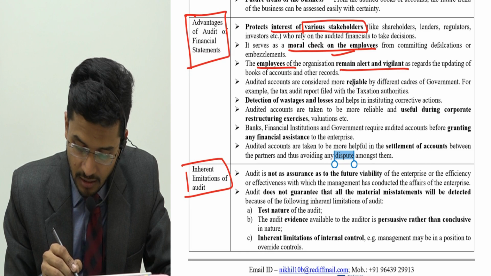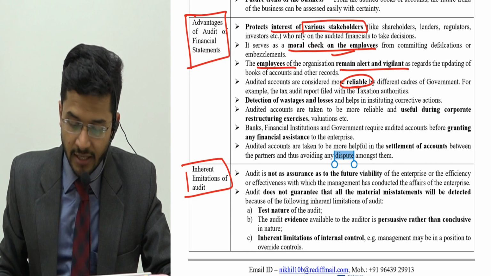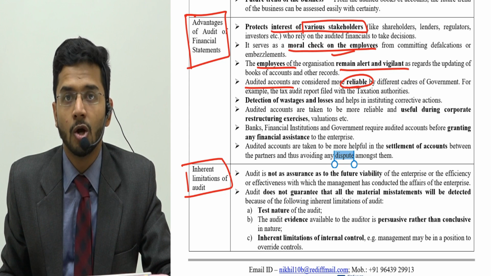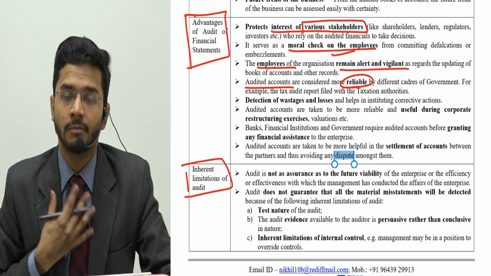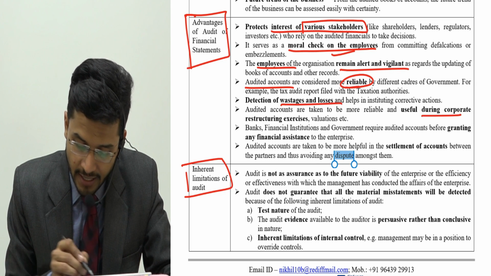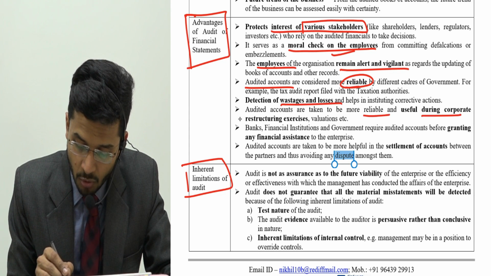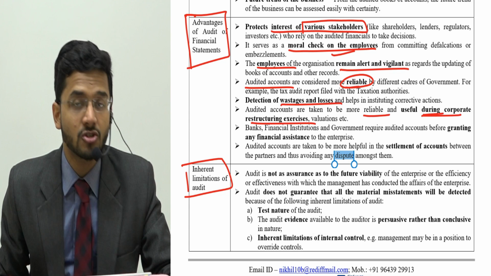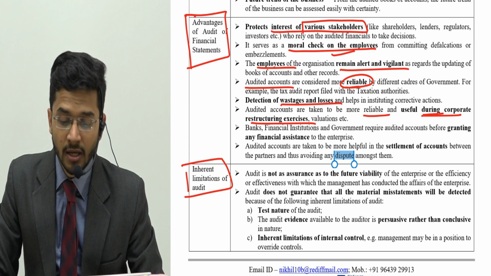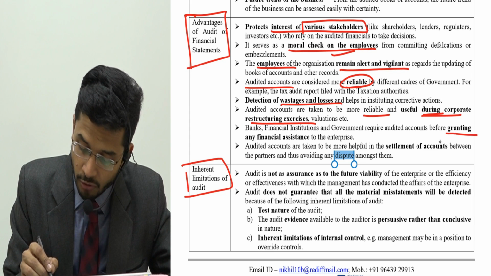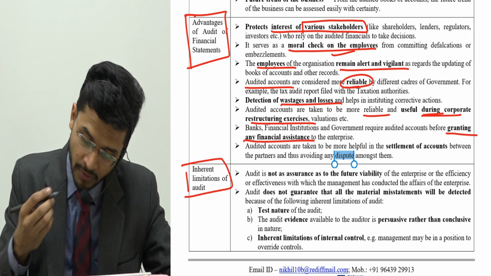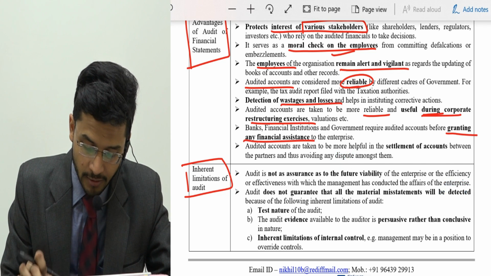Then audit is considered to be more reliable by different cadres of government. If you furnish audited accounts to a government organization, they are much more relieved. They are much more satisfied. Then wastage and losses are discovered, and audited accounts are more reliable and useful under corporate restructuring exercises. Banks, financial institutions and government require audited financial statements before granting any financial assistance. If your company needs a loan, audited financial statements are required.